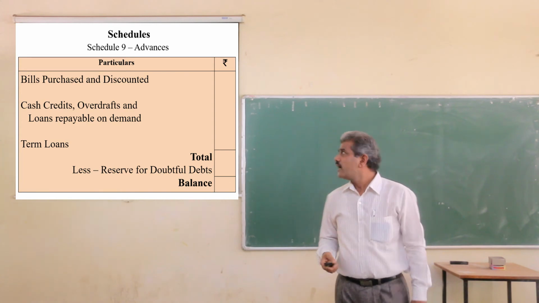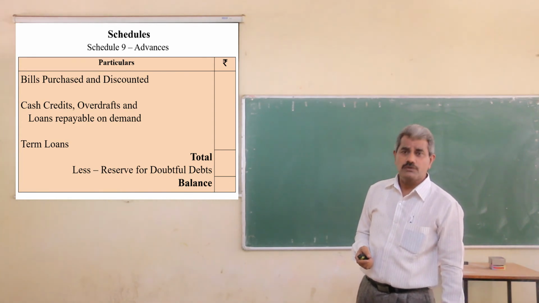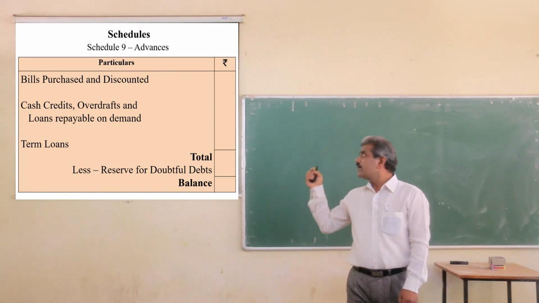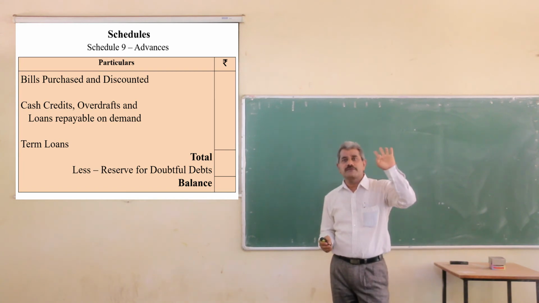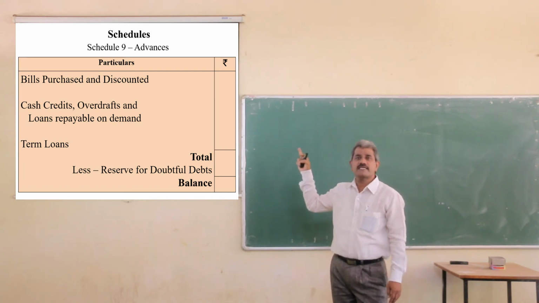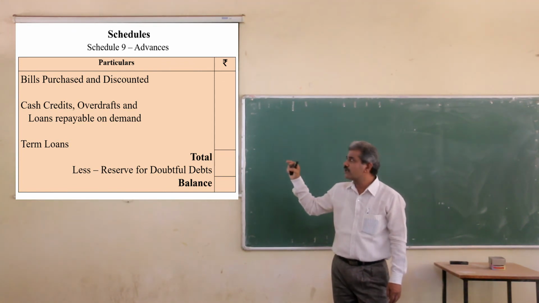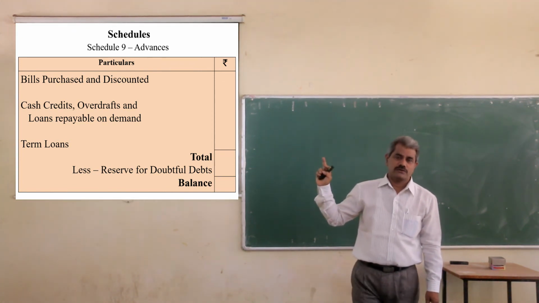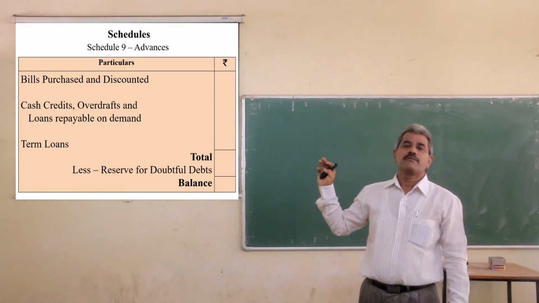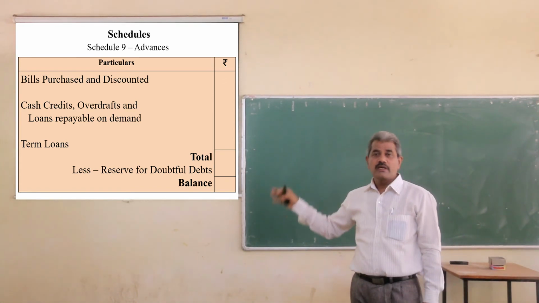Next is advances. The most important schedule. Here you have to record 3 items. One is bills purchased and discounted. Second, cash credits, overdrafts and loans repayable on demand, as well as term loans. These you have to mention here.